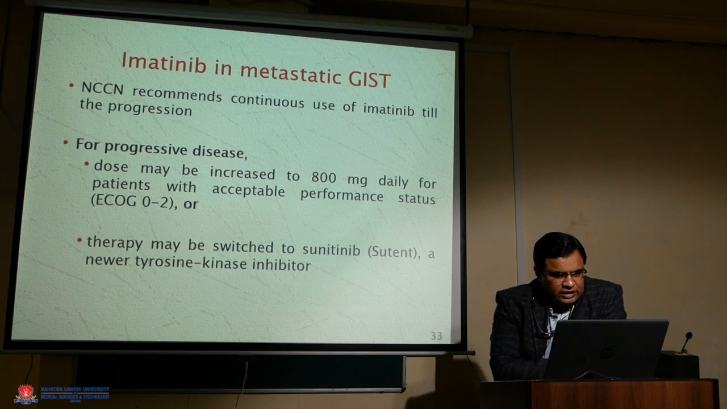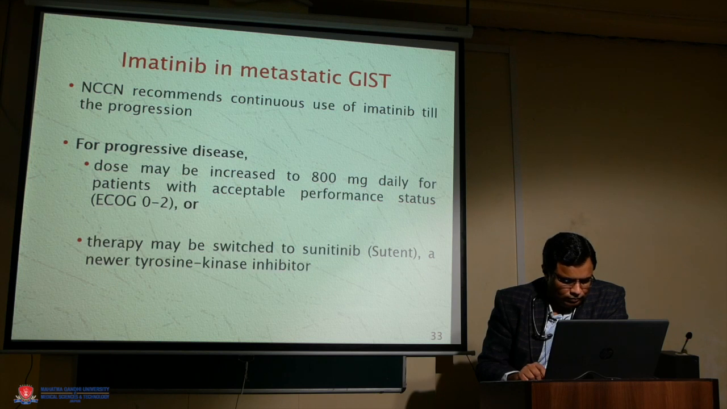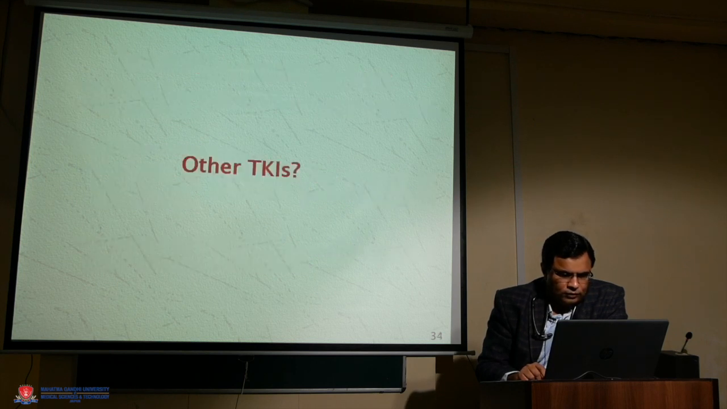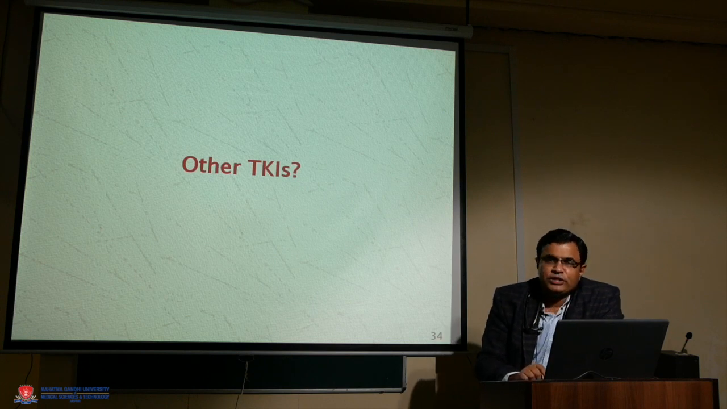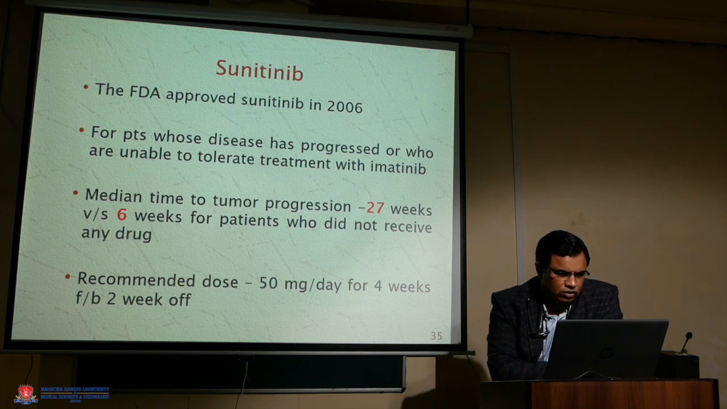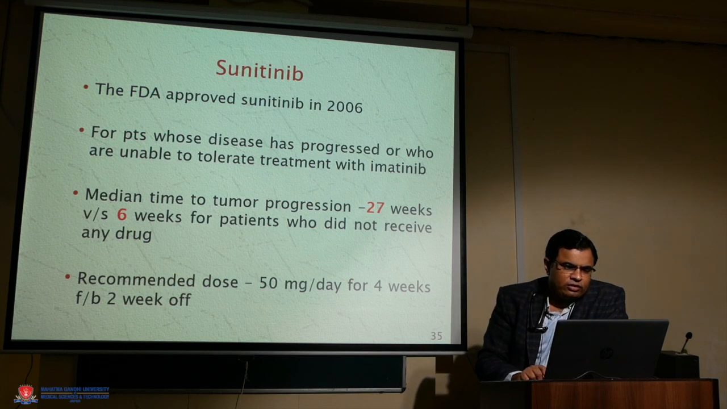Now we talk about metastatic disease. If the patient has advanced disease, we have to use TKI only, with no role for surgery. The NCCN recommends continuing imatinib until progression or intolerable toxicity. If a patient has progressive disease after imatinib, then we have the options of sunitinib or regorafenib. Sunitinib was first approved in 2006 for this indication, and the recommended dose of sunitinib is 50 mg per day for 4 weeks on and 2 weeks off.